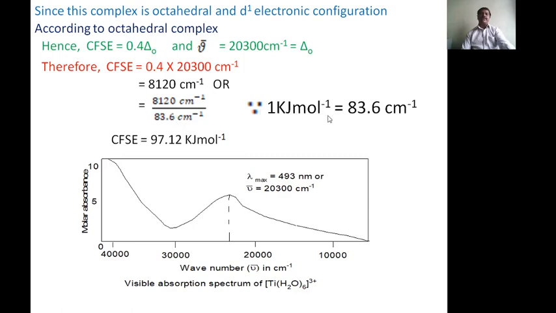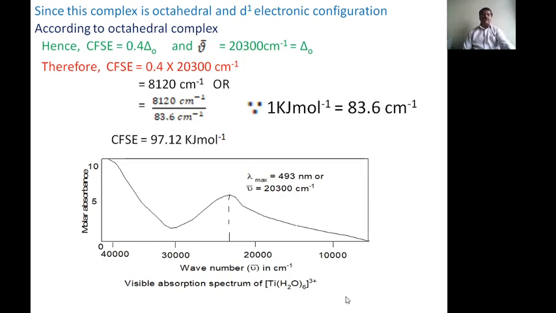But we require kilojoule per mole for the crystal field stabilization energy. If we want it in kilojoule per mole, then you have to divide by 83.6 per centimeter. The per centimeter value is converted into kilojoule per mole by dividing by 83.6. After doing so, we will get 97.12 kilojoule per mole.